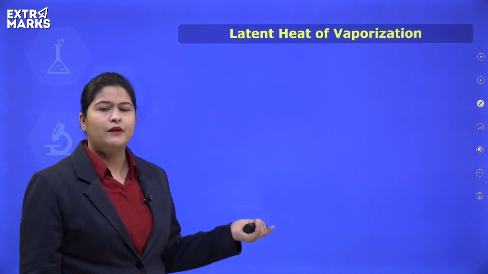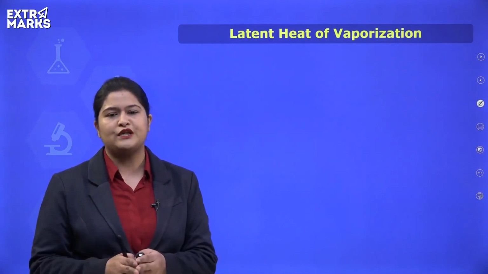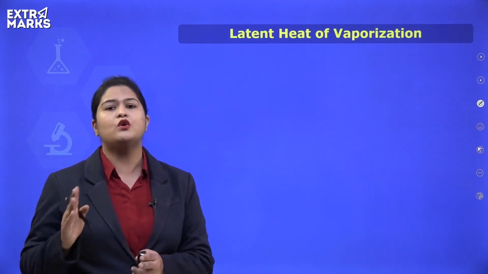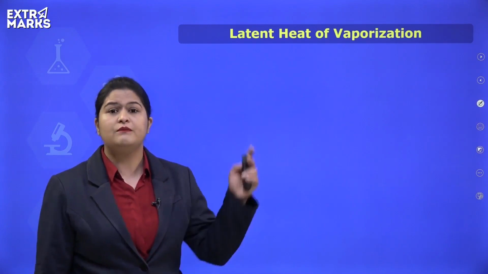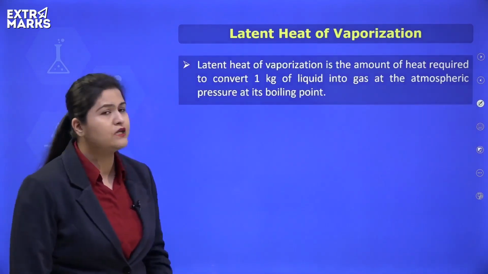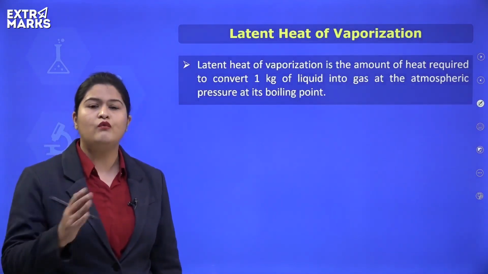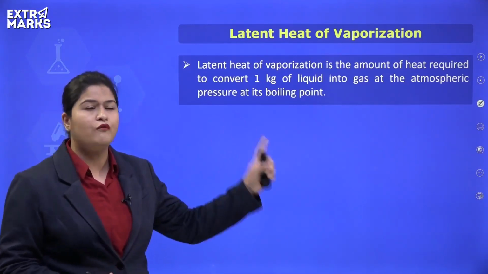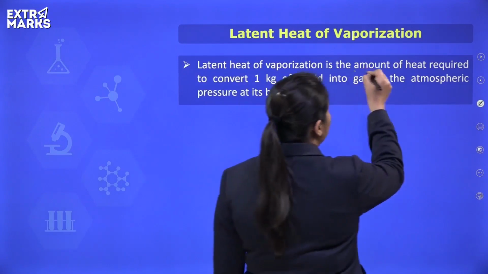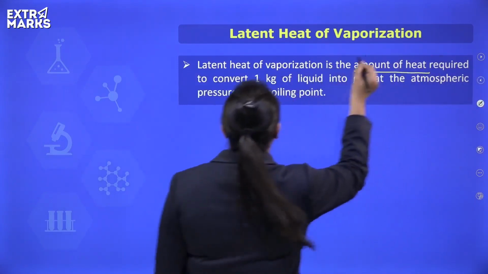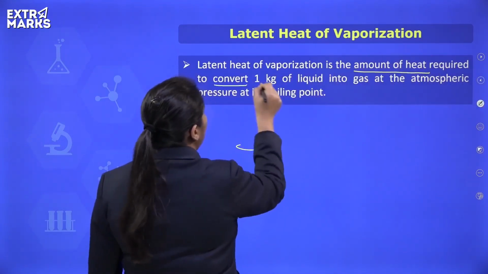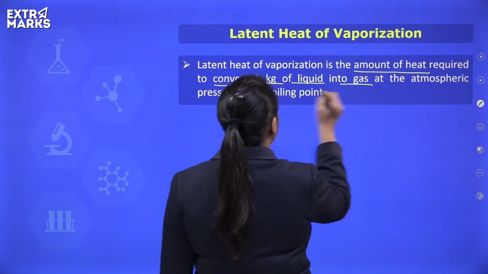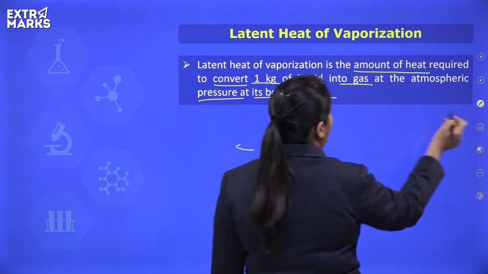Okay, now coming on to latent heat of vaporization. The way we understood about the latent heat of fusion, similarly you need to understand about the latent heat of vaporization. And how do we define this term? Latent heat of vaporization is defined as the amount of heat which is required to convert 1 kg of liquid into gas at atmospheric pressure and at its boiling point.